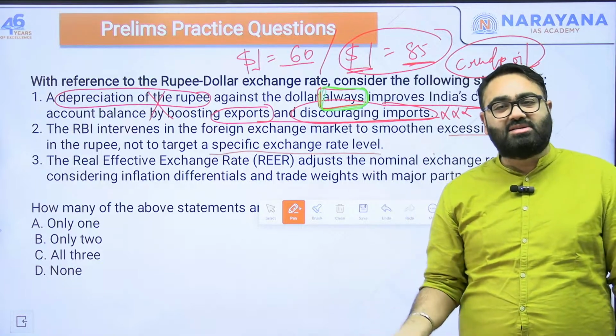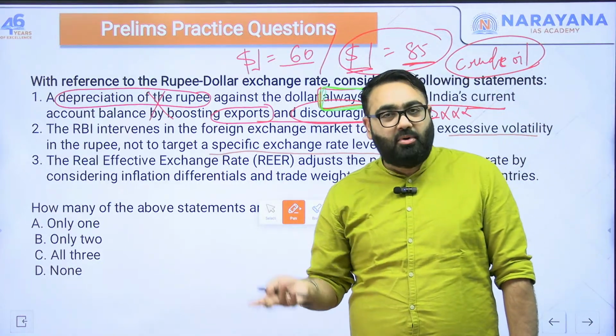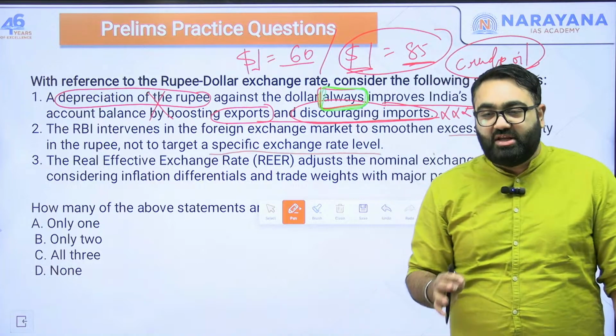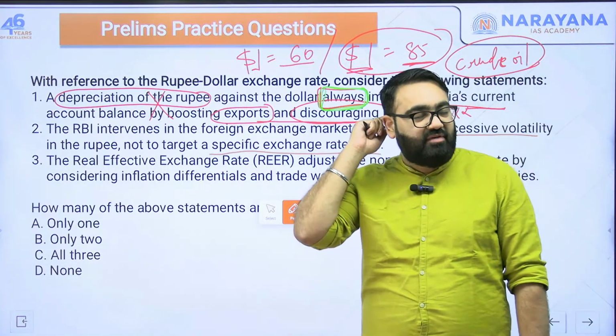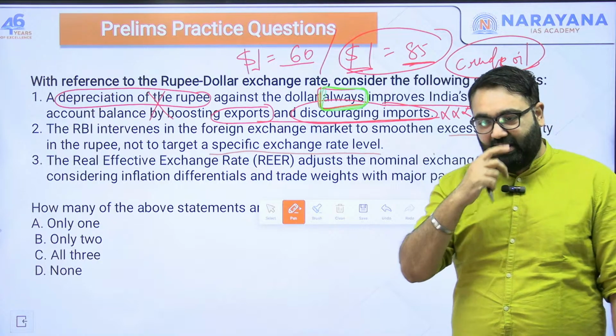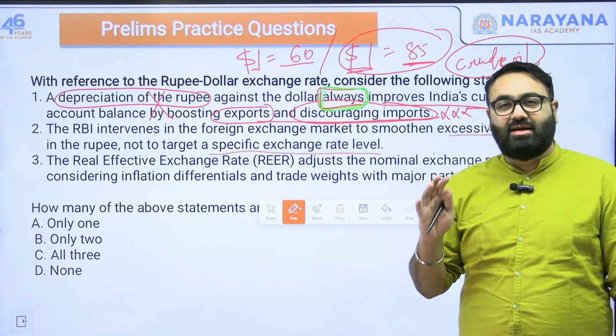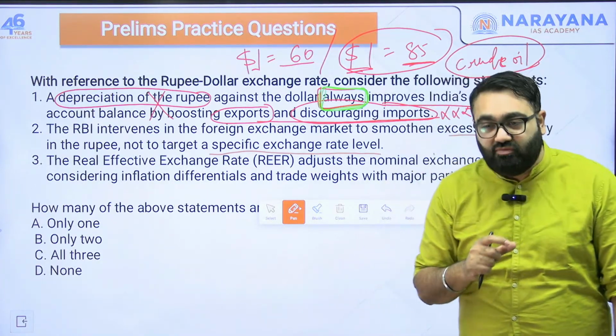Similarly, for exporters, it is better that the rupee depreciates. For importers, it will give them a headache. So there is no one single value that we have to aim for. There is no one single level. It is just that the government and the RBI try to reduce volatility.